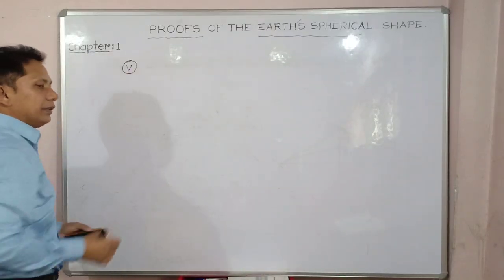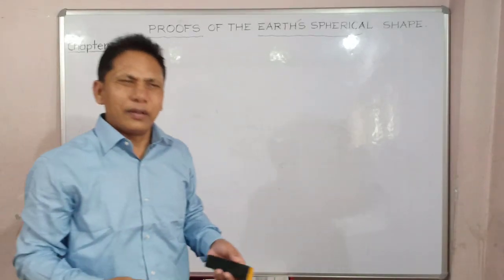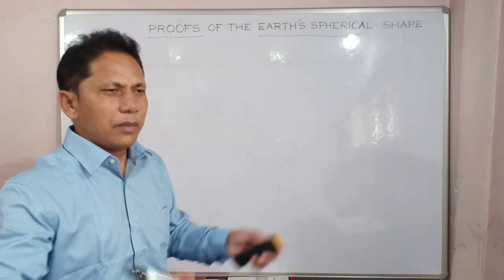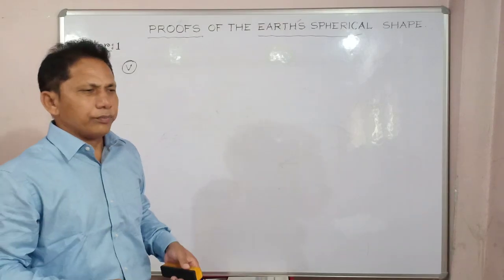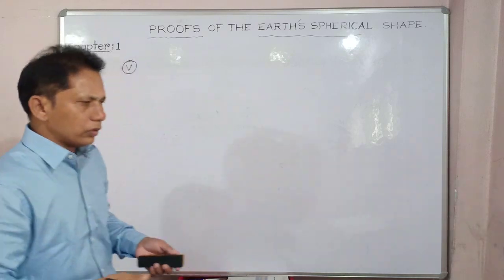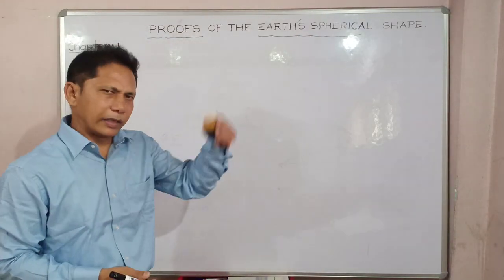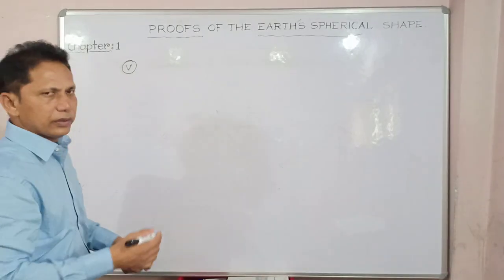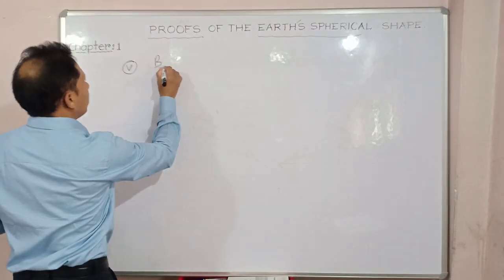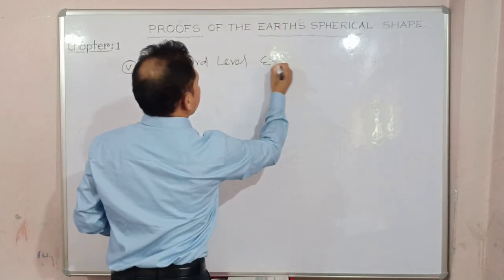Now proof number 5 is known as the Bedford Level experiment. A renowned British surveyor, who has done a lot of extensive land survey, measuring land and all those things, thought of experimenting about the spherical shape of the earth. The name of the person is Alfred Russel Wallace. Back in 1870, what happened? Alfred Russel Wallace gave a name to his experiment. Let's go through the detail of it. The Bedford Level experiment.